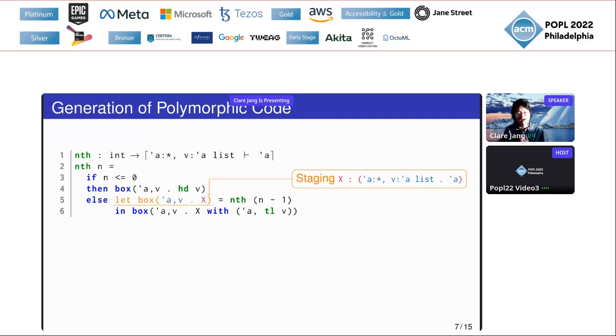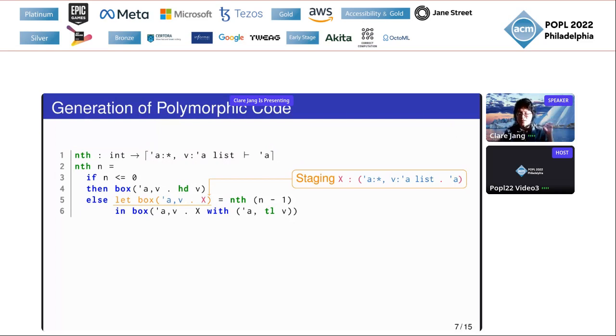When you have a code fragment, for example, in this case obtained by recursively calling nth on n-1, we can use letbox to make the code available in the current and future stages. Here, X stands for an open code template which may contain the type variable 'a and a pre-term variable v.